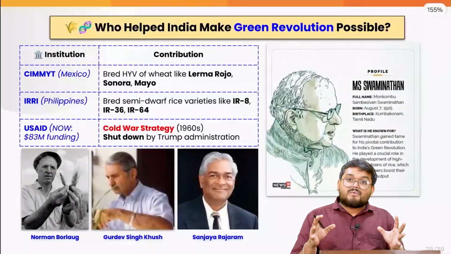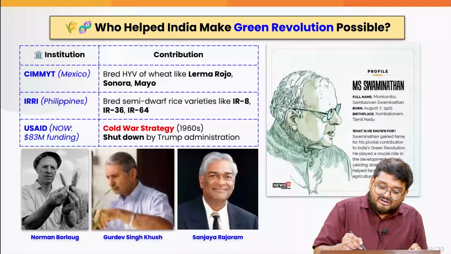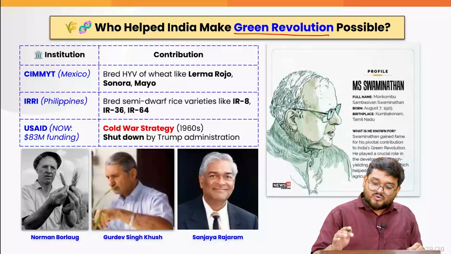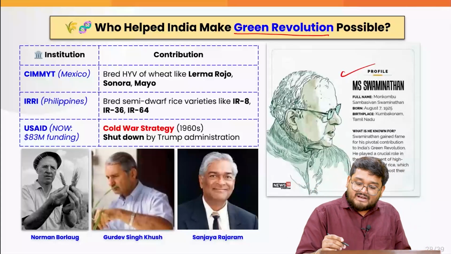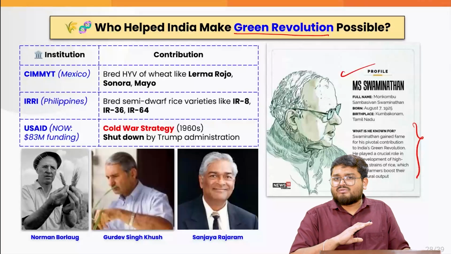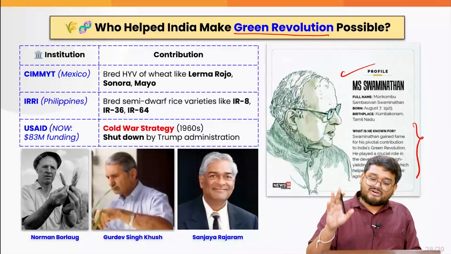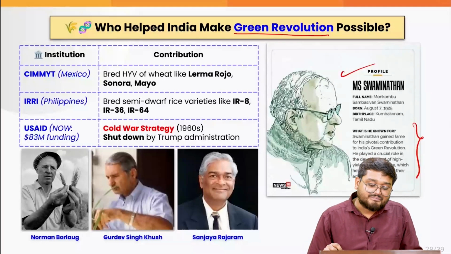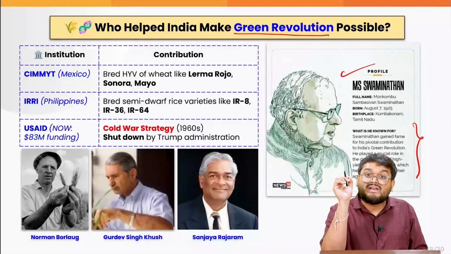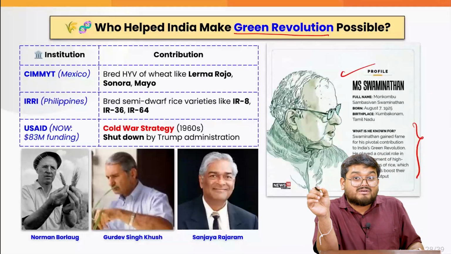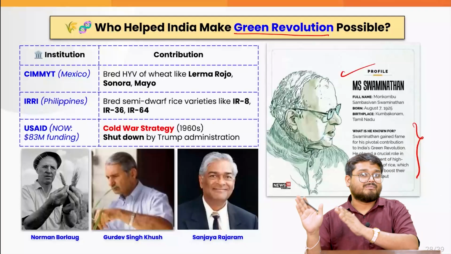Now, when we talk about the various stakeholders who helped India in our Green Revolution, we cannot ignore MS Swaminathan, that all of us know, right? MS Swaminathan was the most important Indian when we talk about the Green Revolution in the country. In the comments, let me know some of his key initiatives that helped India transform from a food deficient nation to a food surplus nation.